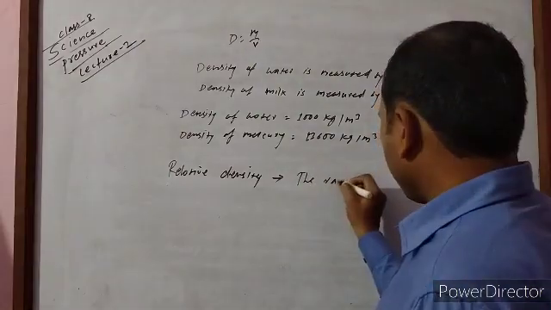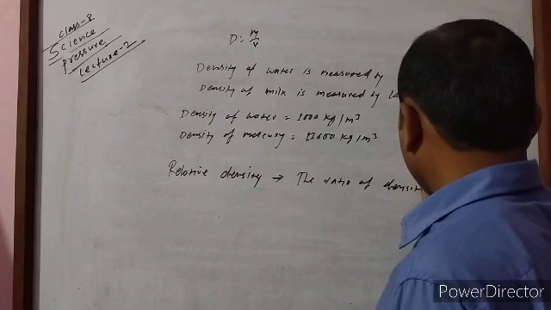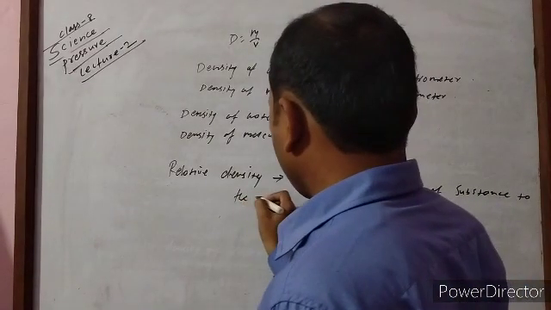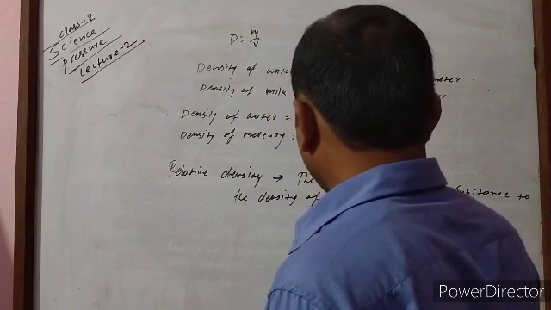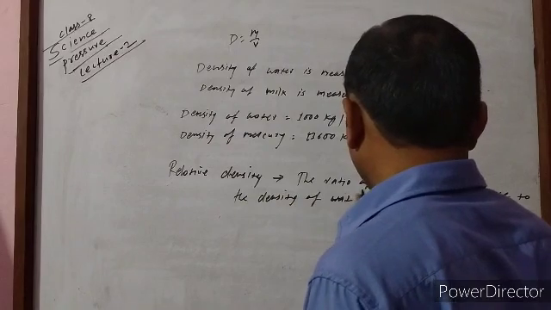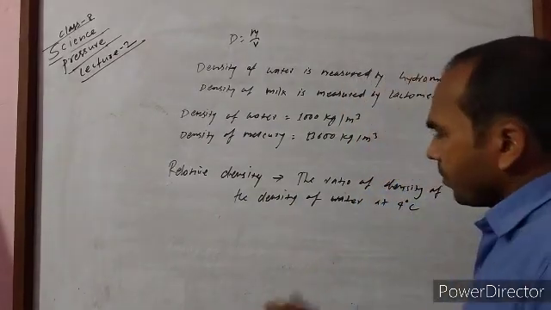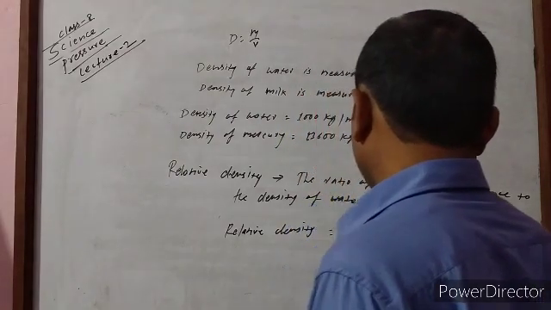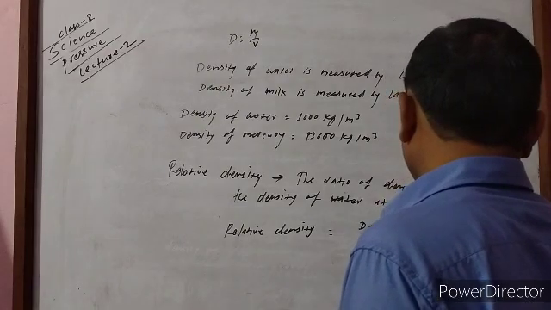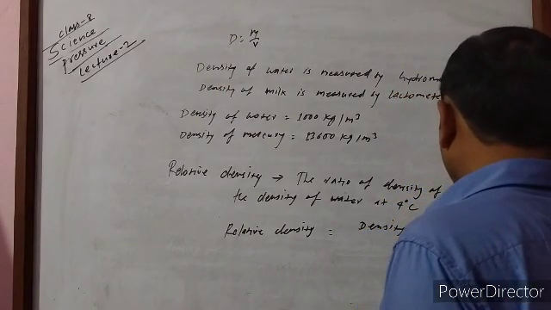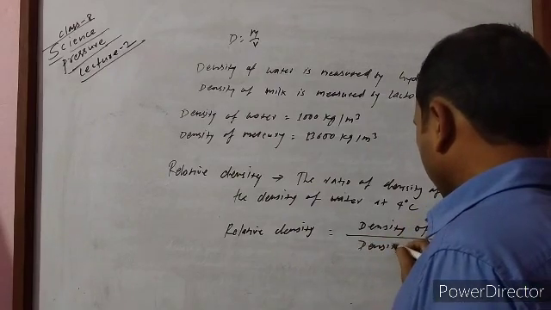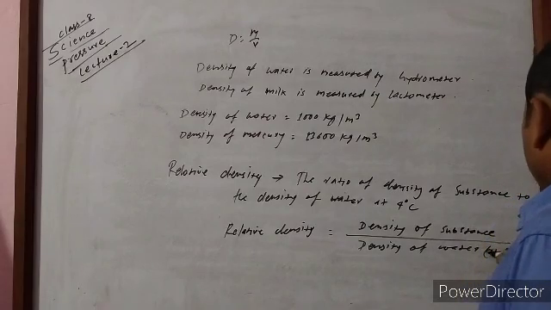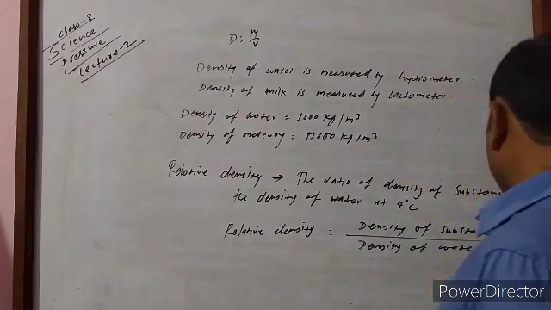Relative density means the ratio of the density of a substance to the density of water at 4 degrees C. Here relative density is equal to density of substance by density of water at 4 degrees C, and we have to take it at 4 degrees C because it is a standard density, which is the maximum density of water, at 4 degrees C.